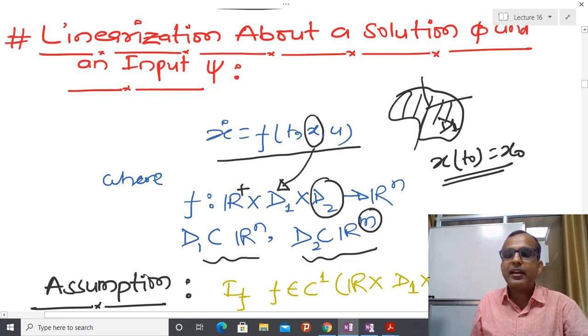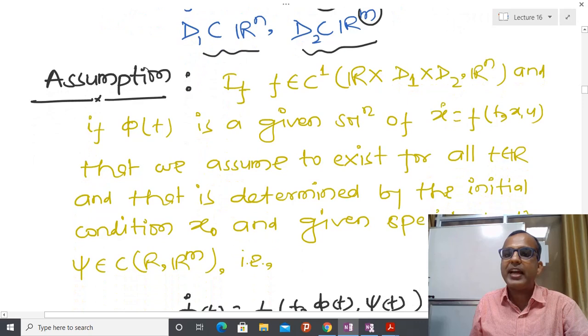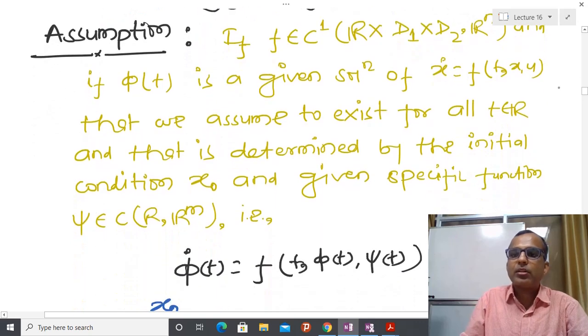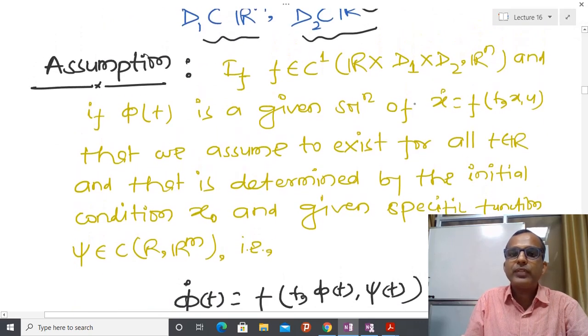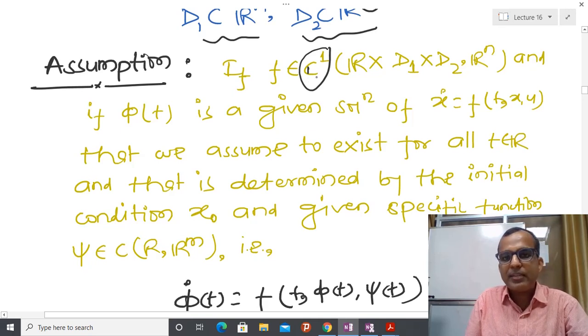Again, an assumption about the solution, because I have to linearize this system about some solution, and I have to take the Jacobian also. In order to take the Jacobian, I have to talk about continuity. So I am assuming that whatever function f I consider is continuously differentiable in its arguments. If it is not continuously differentiable in its arguments, then I cannot linearize.